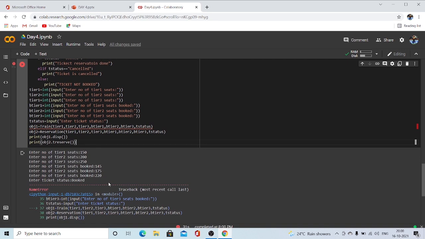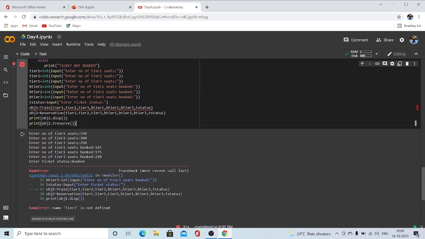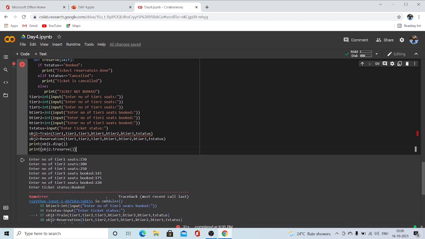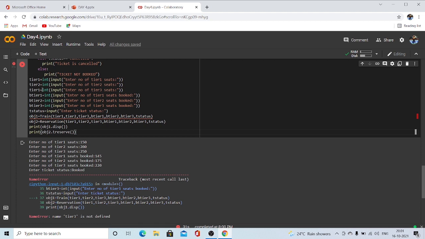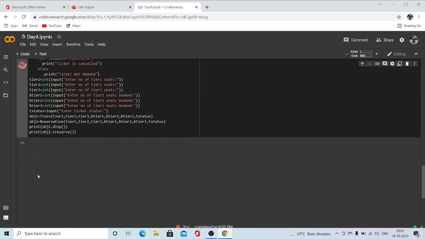Oh, there is some error coming here. Object 1, what's the error? Name error. Tier 3 is okay. Actually, yeah, we have forgot to change this here. Silly mistakes. Okay. Enter number of tier 1.